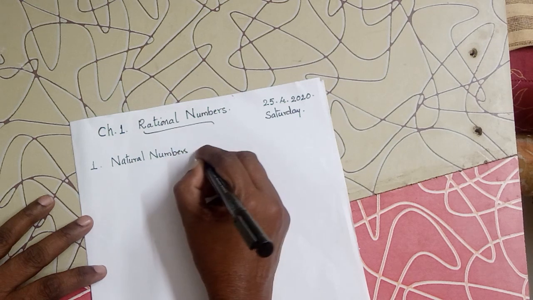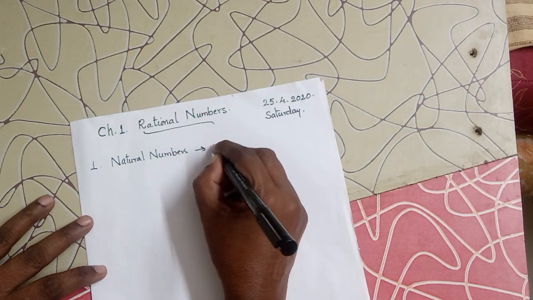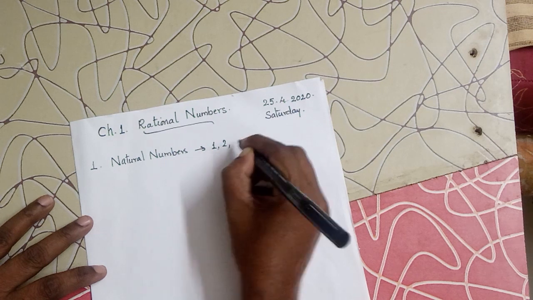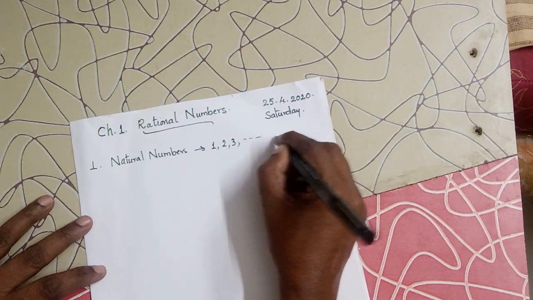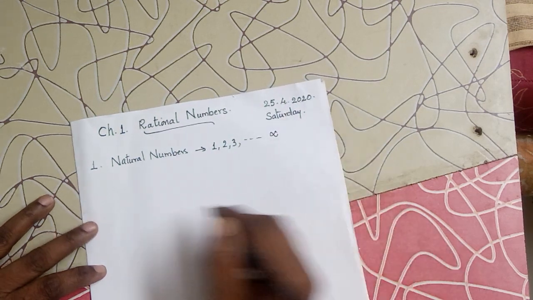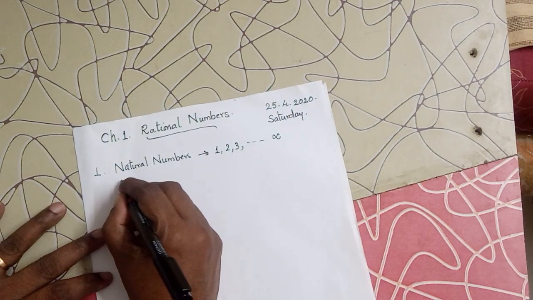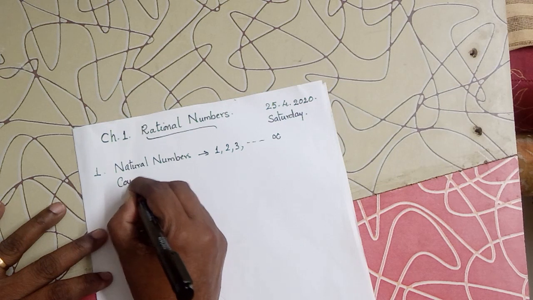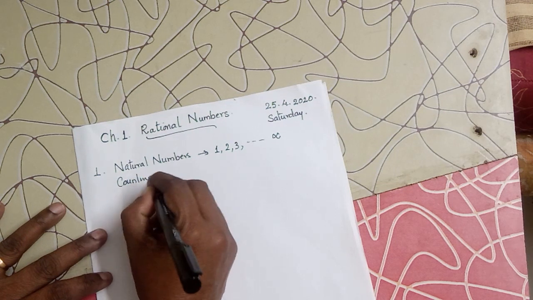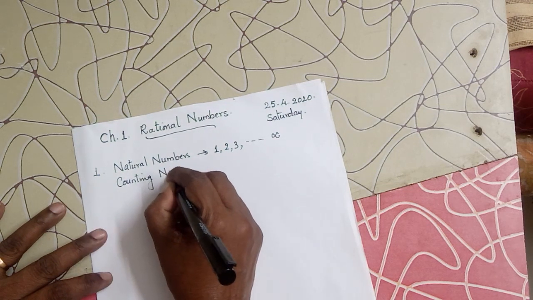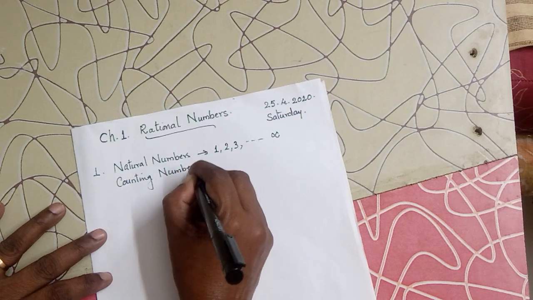Natural numbers are the numbers 1, 2, 3, 4, etc. up to infinity. These numbers are called natural numbers. They are also called counting numbers because they are used for counting.